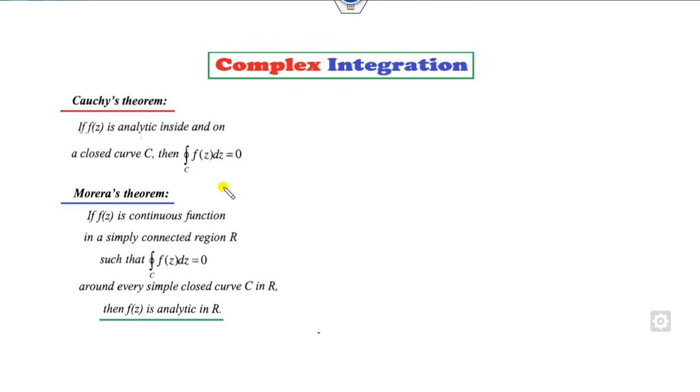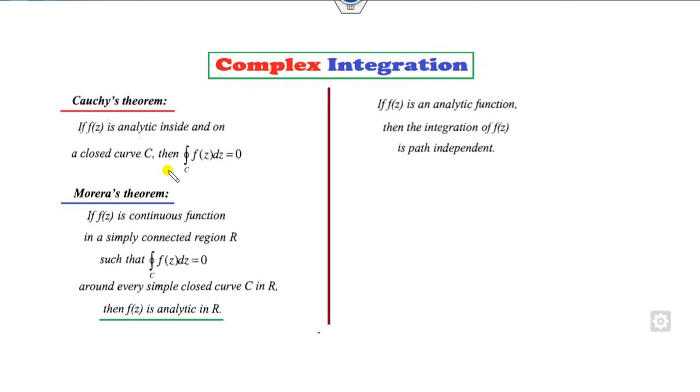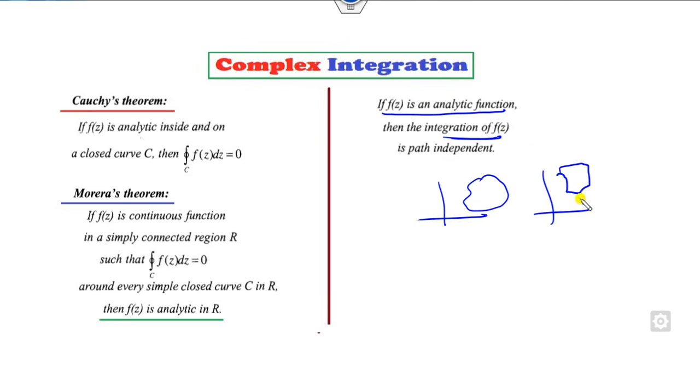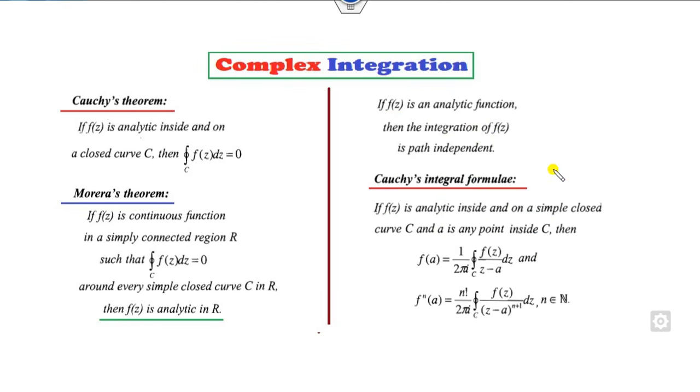On the other hand, if the integration is 0 and the function is continuous, then the function is analytic over this simply connected domain, and that's called the converse of the Cauchy theorem. Another important result is if you prove that the function is analytic, then the integration is independent of the path. It means if you have this curve or you have this curve, the integration is the same, because the function is analytic, so the integration is independent of its path.